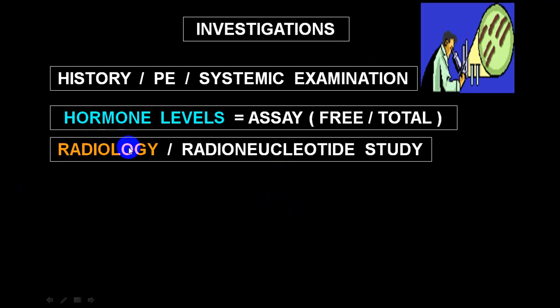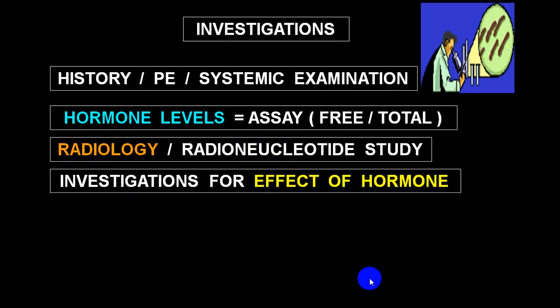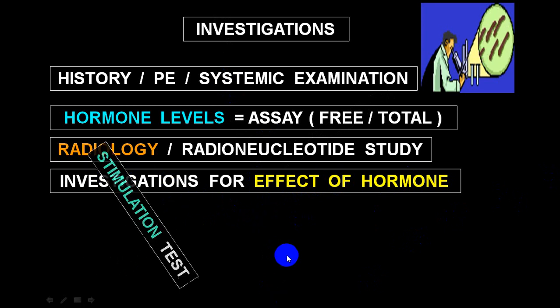So radiological study will give you an idea regarding those, and it will also give you an idea regarding uptake of a material by that particular organ. So it is a functioning gland or a non-functioning gland. And you will also do the investigation for the effect of a hormone on the target organs, like calcium level, effect on bone, that way.